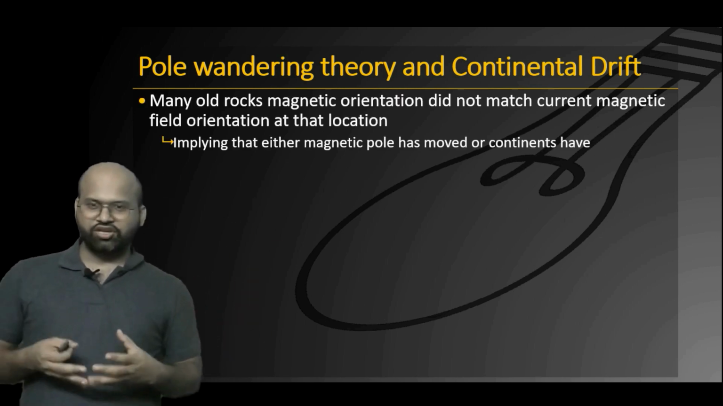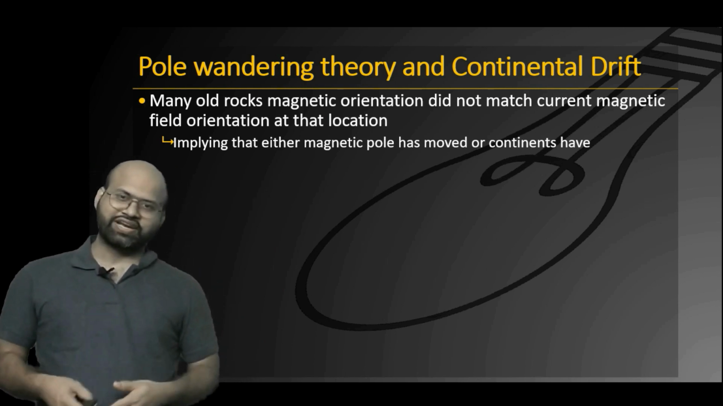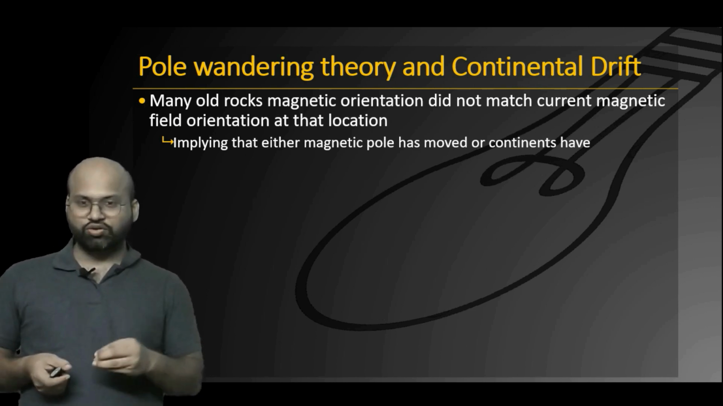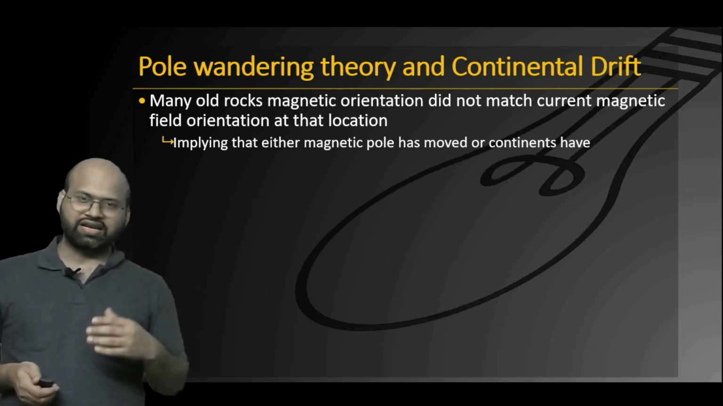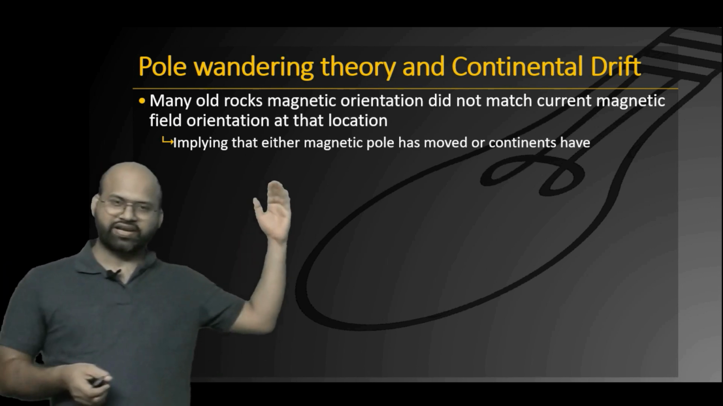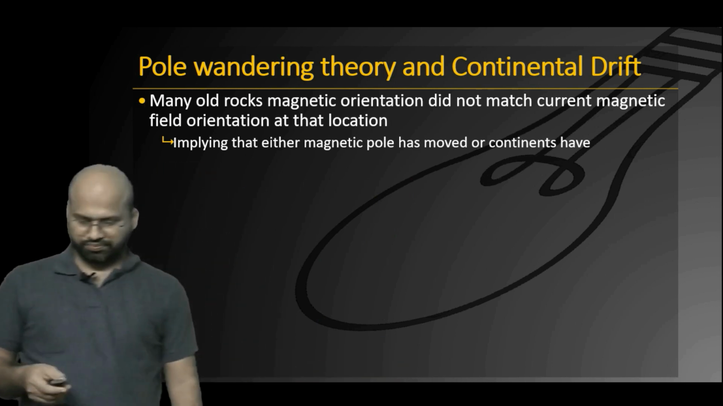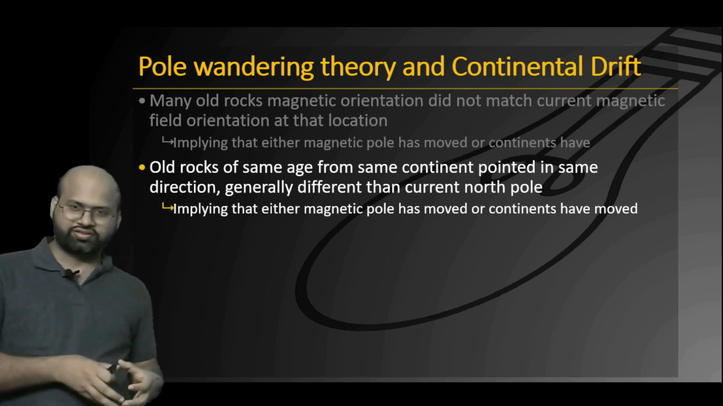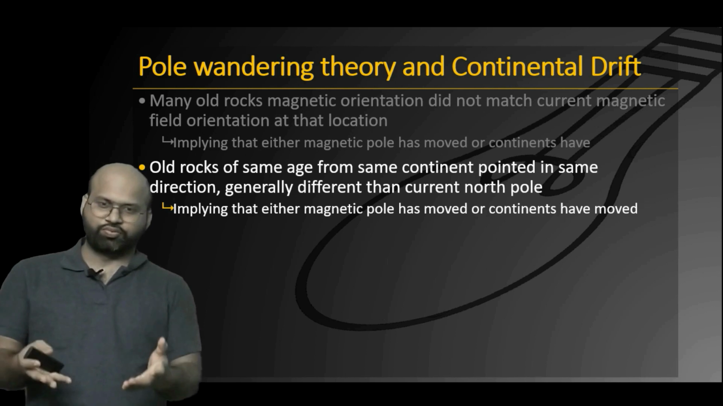So scientists took many old rocks and studied the orientation of their magnetic field. What they found was that the magnetic orientation of these rocks was not aligned to the current magnetic orientation at that location. So this was a clear implication that either the magnetic pole has moved or the continents have moved or both have moved. Similarly, they took old rocks from a continent and tried to see where they indicate the North Pole.